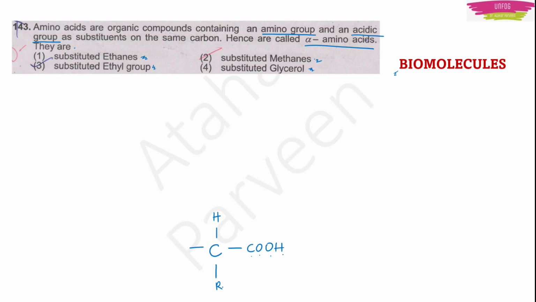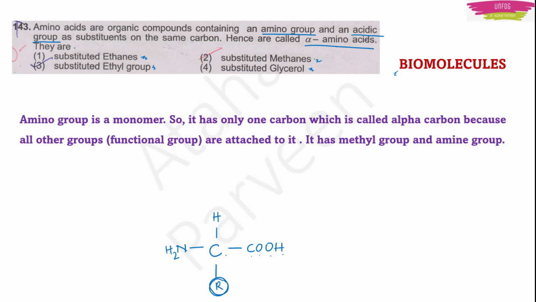Then we had the R group, alkyl group or the substitute group. Then we had an amine group which is called NH2, right? Now all these 4 different substituents are present on the same carbon, right? So we'll call it the alpha carbon.